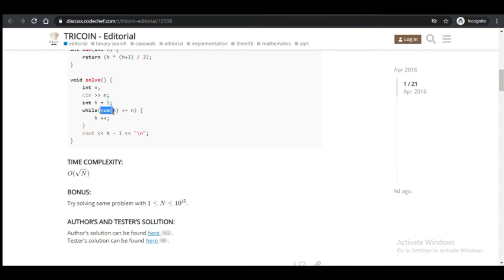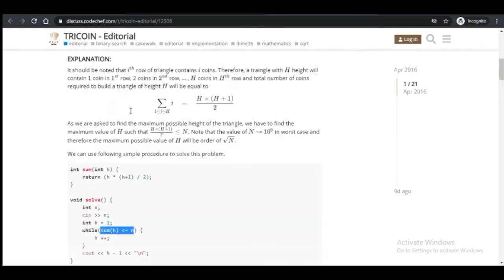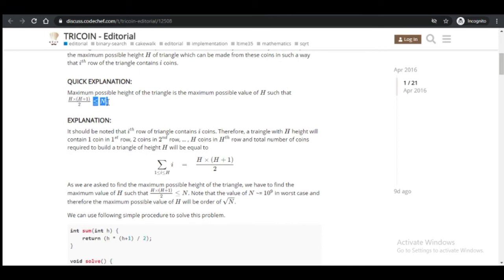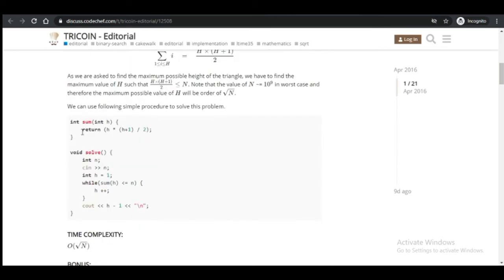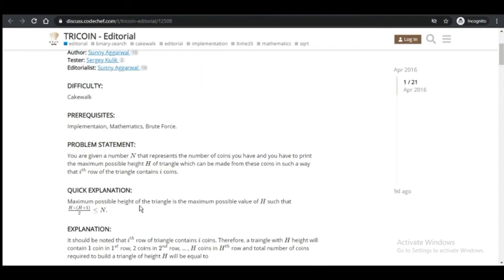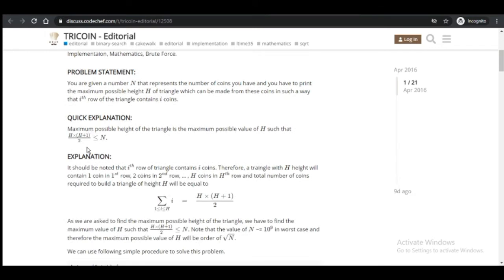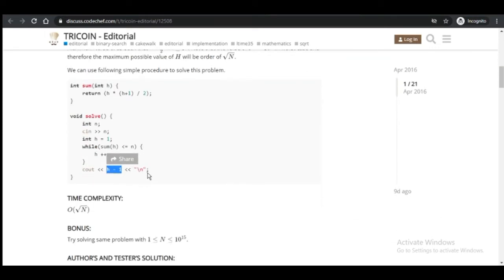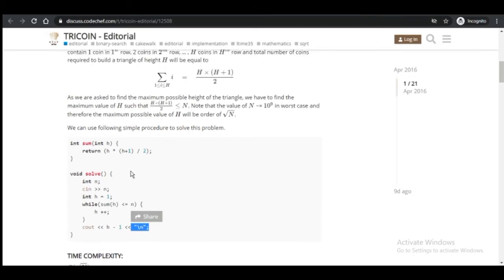If you don't want to use a separate function, you can just put this here, no problem. Then h plus plus, and print h minus 1, which will be the answer. So this is the first question.